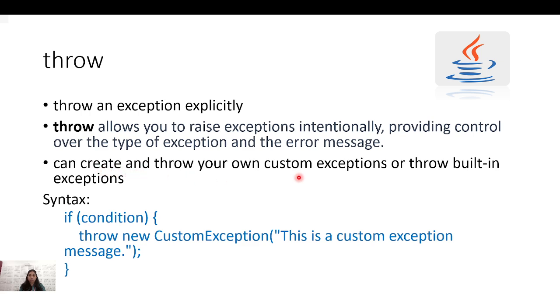You can create your own custom exceptions or you can throw a built-in exception. If I want to take an input from the user as a name and the user gives something like ABC or XYZ, I don't want that name. So what I will do is throw an exception, the custom exception, something like a name format exception. What is the syntax? Suppose an if condition: if the user gives name equal to ABC or XYZ, then I will throw the custom exception. This is the custom exception, like that.